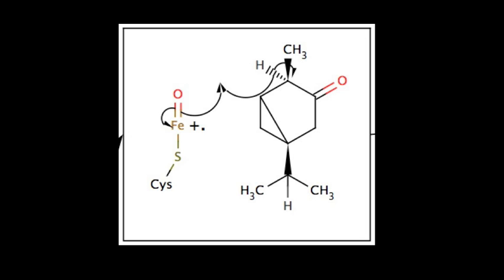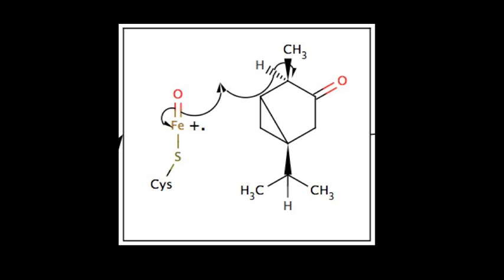In this slide, we can see the first modification to alpha-thujone in the catalytic cycle. The hydrogen at the 4 position of alpha-thujone is abstracted onto oxygen by a homolytic break of the pi bond between the unstable ferryl species and oxygen. This regenerates the more stable ferric iron oxidation state, which is now bound to the equivalent of a hydroxy radical, and ultimately eliminates the radical cation. This also generates a radical at the 4 position of alpha-thujone because of the homolytic break between the abstracted hydrogen and carbon at that position.